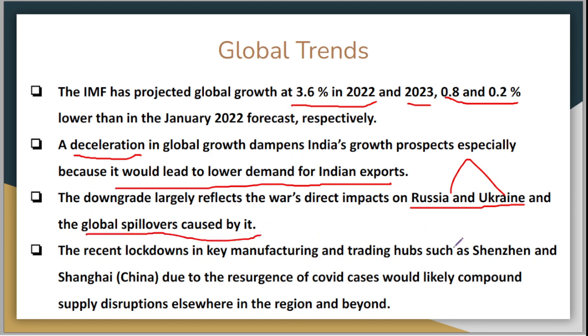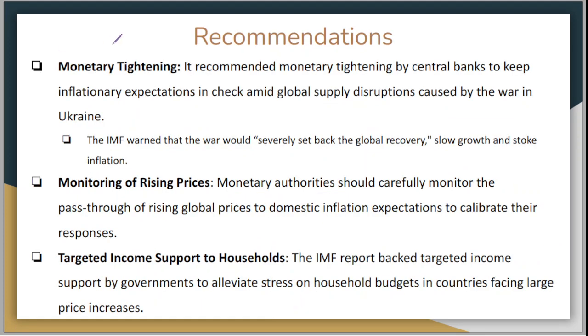We are all aware of the fact that this war between Russia and Ukraine has caused a lot of trouble to the whole world. The oil prices have soared to very high rates. The recent lockdown in key manufacturing and trading hubs such as Shenzhen and Shanghai, both part of China, due to the resurgence of COVID cases, would likely compound supply disruptions elsewhere in the region and beyond. Now let's talk about recommendations of the IMF. You can pause the video and read them by yourself.